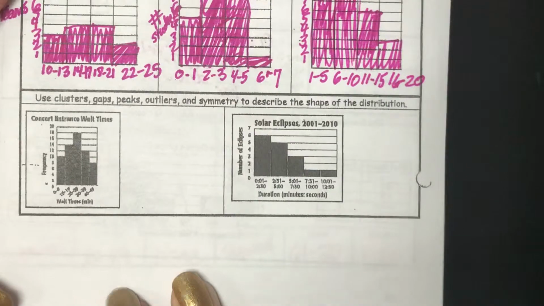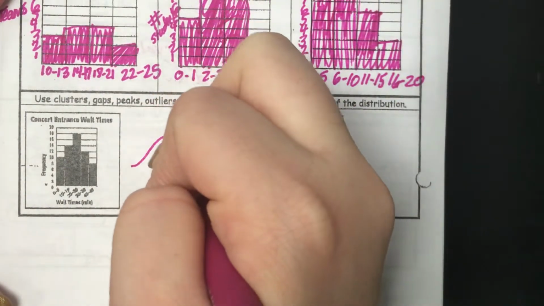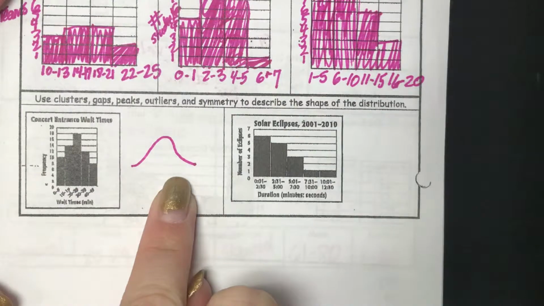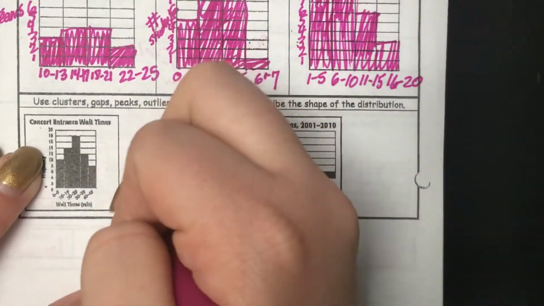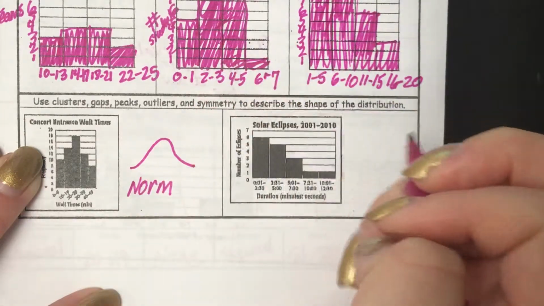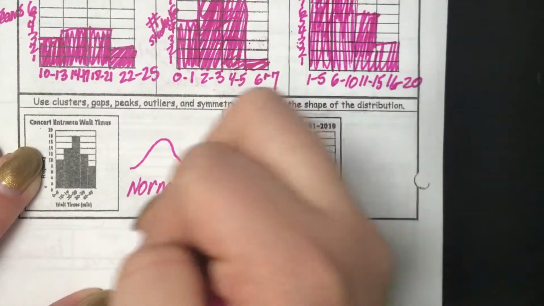All right, so let's look at the bottom. It says use clusters, gaps, outliers, and symmetry to describe the shape of the distribution. If you look at this one, it just goes straight like that. We called that a normal distribution. There's not any gaps. They are all pretty much clustered together.